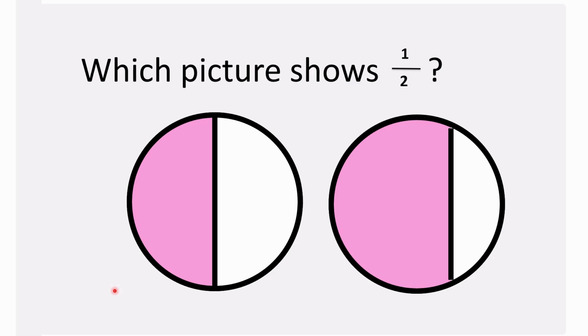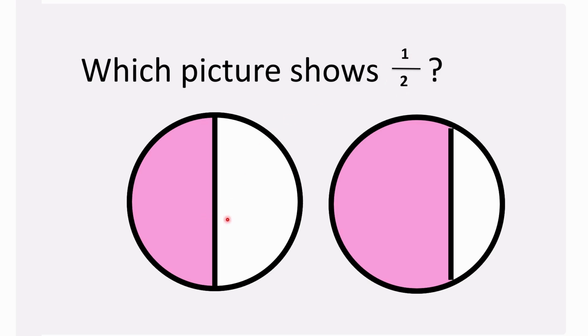The shaded portion, which is pink color, which of these two circles shows 1 by 2? For this, you have to first see which circle is divided into two equal parts. So here, the denominator is 2, which means the whole circle has to be divided into two equal parts, out of which one part has to be shaded.